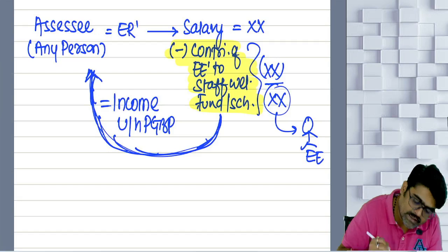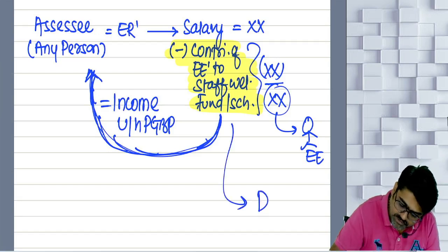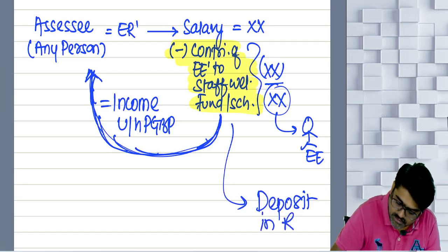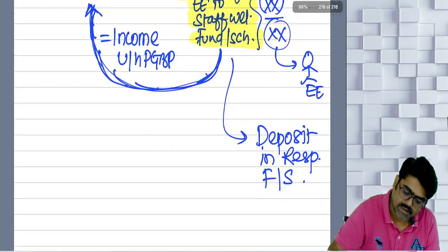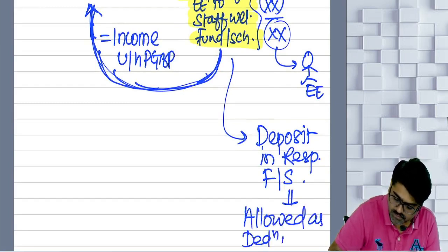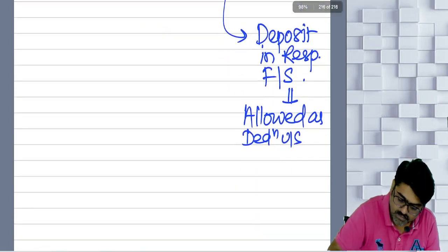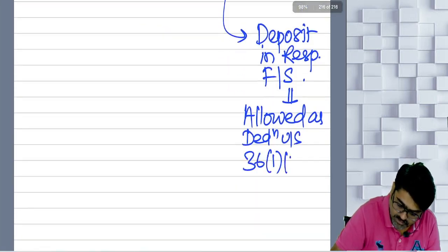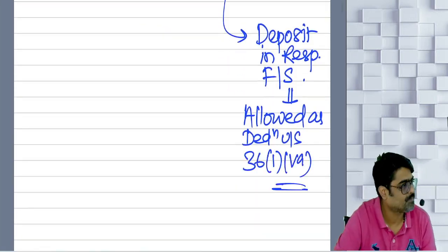And later on, when I deposit this amount in the respective fund or scheme, at the time of making that deposit, it will be allowed as what? Deduction under section 36(1)(va).